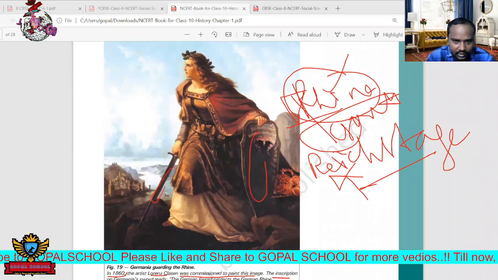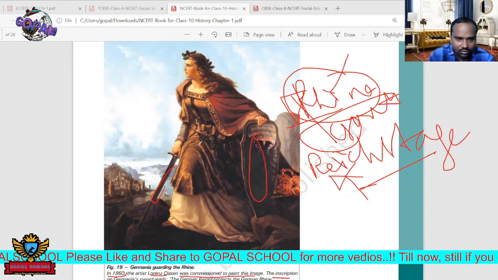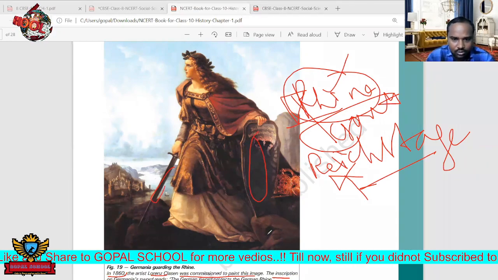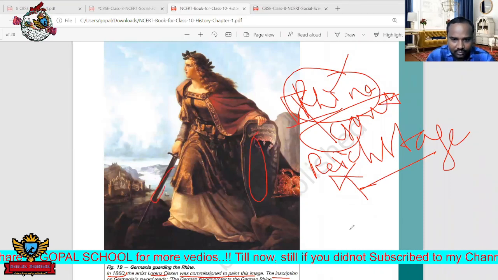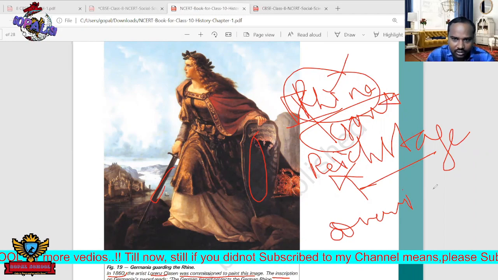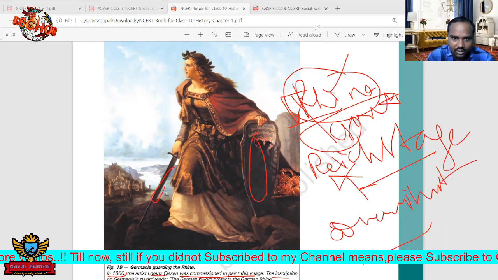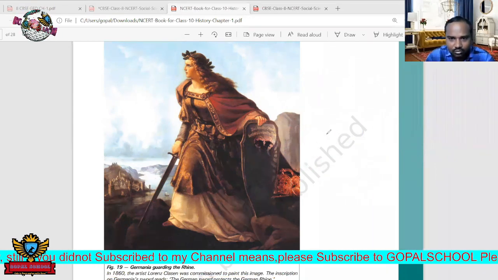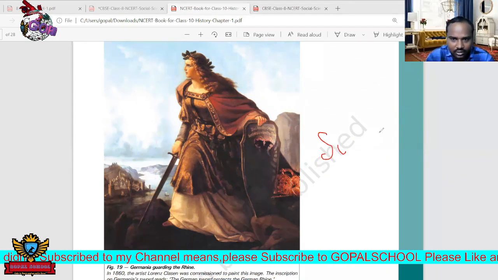So that indicates what? The total German people is going to protect their rule. Here rule is nothing but sovereignty. We can call this sovereignty. Sovereignty is nothing but their independence. So we have here some word: sovereignty.